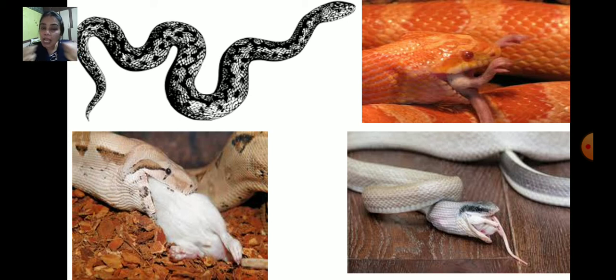It will not tear it. It will swallow it whole. It will not break it into pieces, right? Because snakes do not have teeth. So what it will do, it can open its mouth so big that it can swallow it.